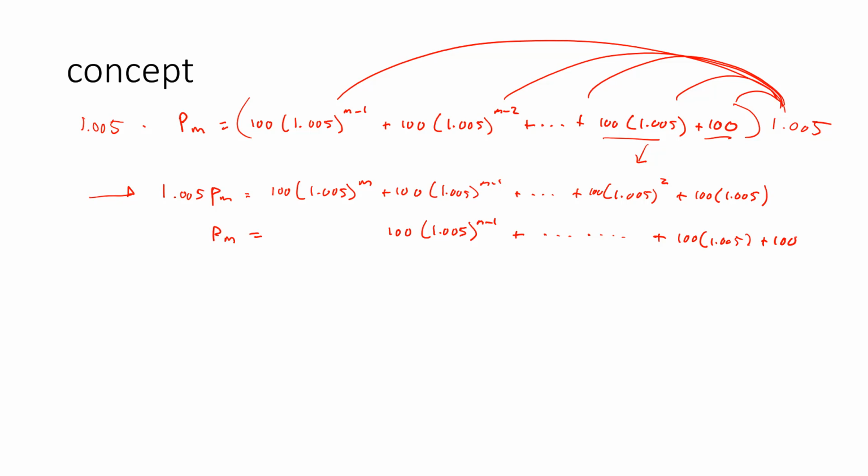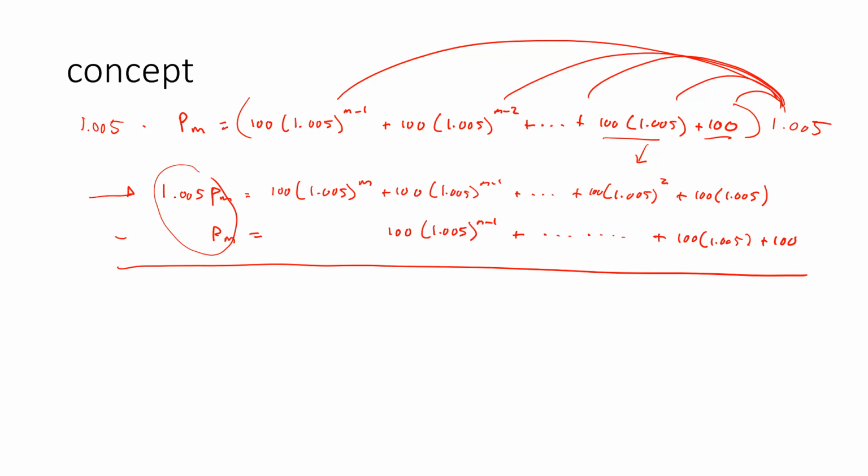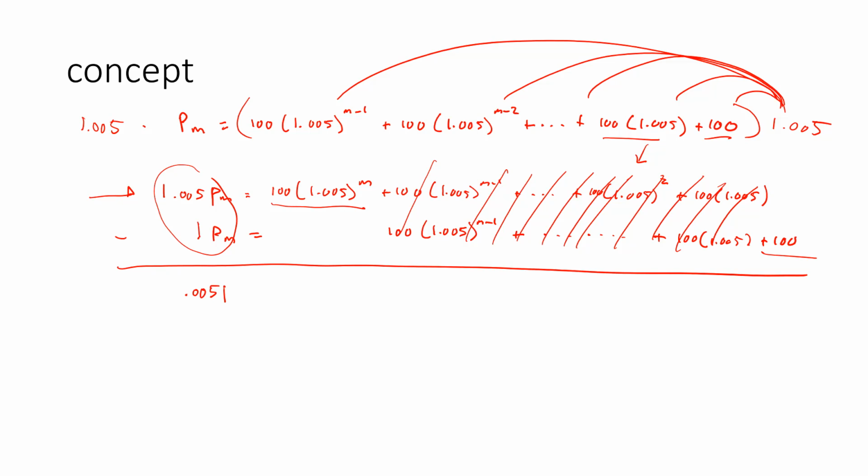Right, that's on there. And if we do some subtraction, if we subtract the two left-hand sides, and we subtract all of the right-hand side stuff, notice that because I aligned like powers here, all of this stuff cancels. So what you're going to be left with is just this minus 100 on the right-hand side. 0.005 of some variable minus 1 of some variable is only going to leave 0.005 of that variable.